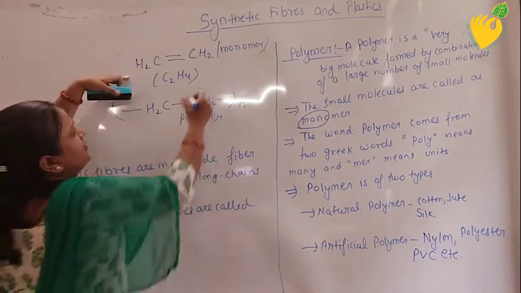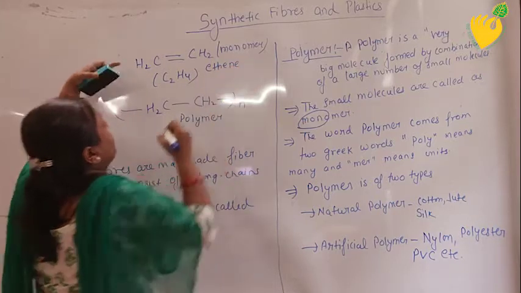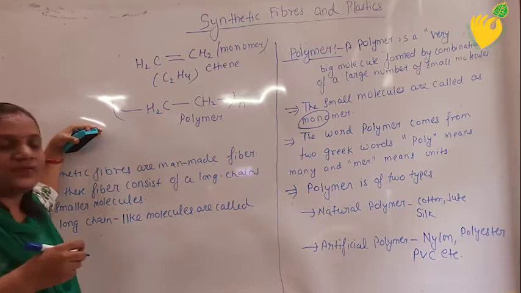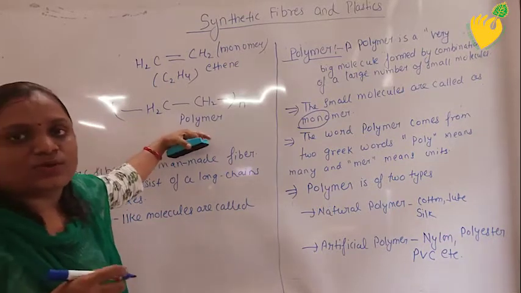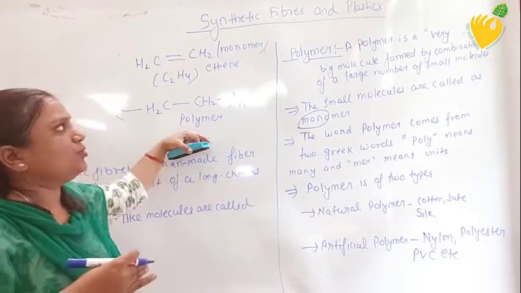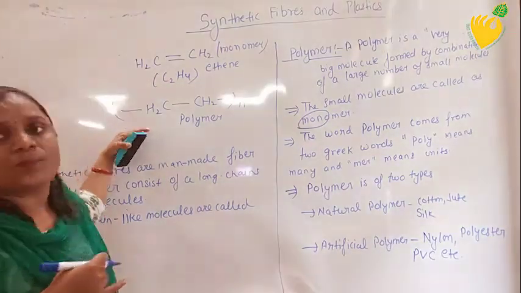Now this is ethene, that is the spelling. When ethene is converted into a polymer, the formula will be like this. So you can convert any organic compound or any monomer into the form of a polymer.